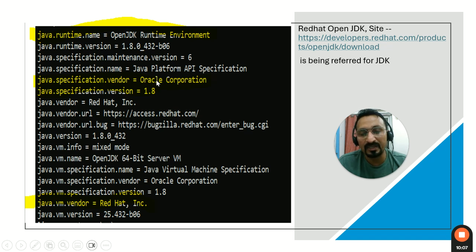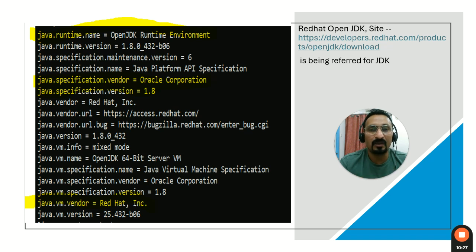Why Oracle in the earlier case? Because the JDK was initially developed by Oracle, that's the reason it comes as Oracle Corporation. But here you see Red Hat as the vendor name, and here also. It means this OpenJDK is supported and maintained by Red Hat only.